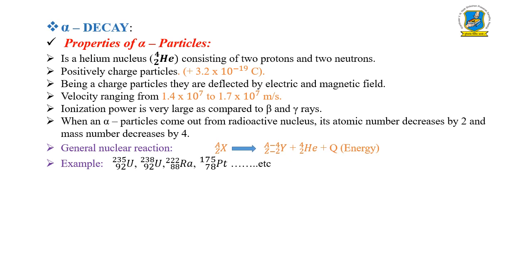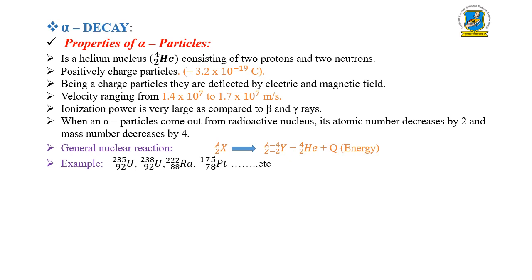The charge is plus 3.2 into 10 to the power minus 19 coulomb. Being a charged particle, they are deflected by electric and magnetic fields. These rays travel with very high velocity ranging from 1.4 to 1.7 into 10 to the power 7 meter per second. They can ionize the gas and their ionization power is very large as compared to beta and gamma rays, because the alpha particle is much heavier than beta and gamma rays.